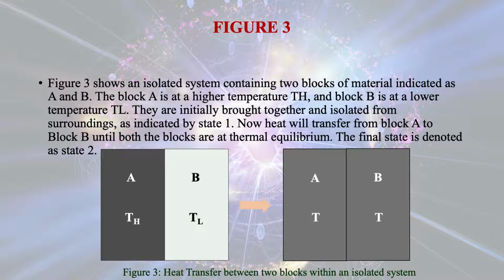So the system composed of blocks A and B combined together is an isolated system. Since block A's temperature is higher than block B's temperature, if you allow heat transfer between the two blocks, there will be heat transfer because of the temperature difference. Heat will transfer from block A to block B until both blocks are at thermal equilibrium. The final state is denoted as state 2. So at state 2, both blocks will be in thermal equilibrium, that means the temperature of both the blocks will be the same.